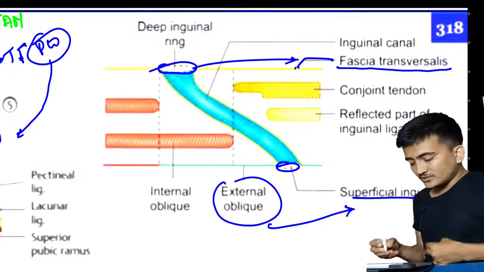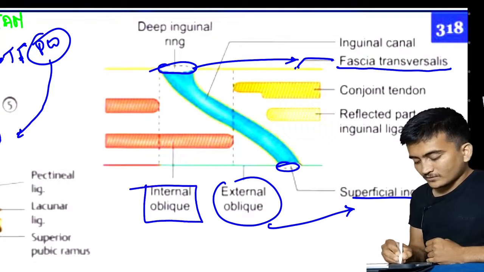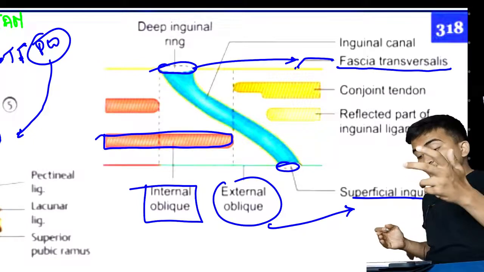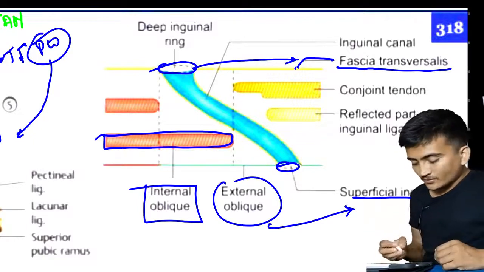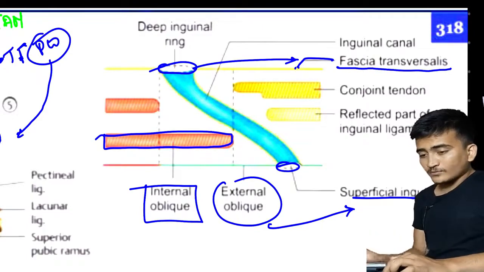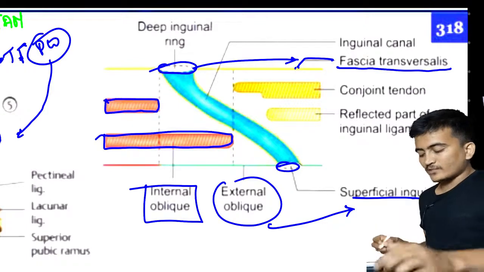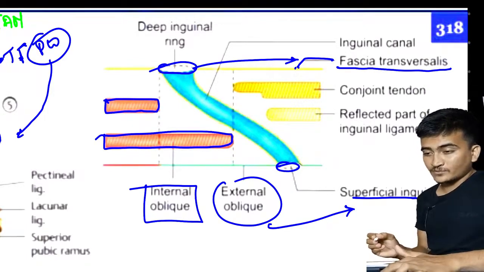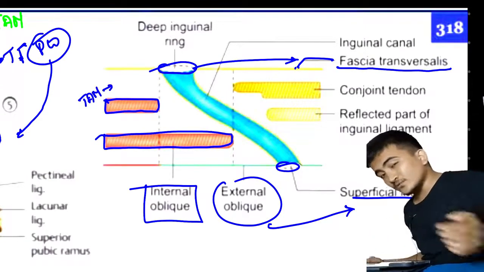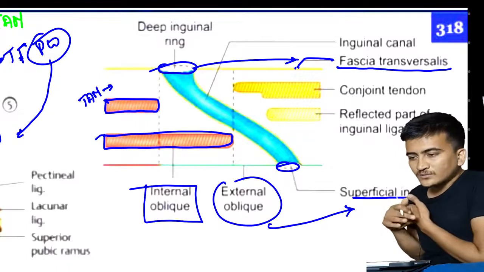Okay, that's all. Now, since we talked about the external oblique muscle, let us talk about the internal oblique muscle. You can see right here what the internal oblique muscle is doing. It is forming the anterior wall, posterior wall and roof. That's all. Now moving inward, after the internal oblique muscle we have the transversus abdominis muscle. Now what is the transversus abdominis muscle doing? It is not contributing to the anterior wall because it is present so laterally.